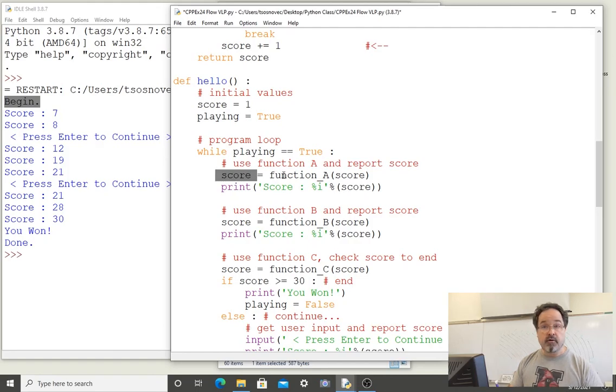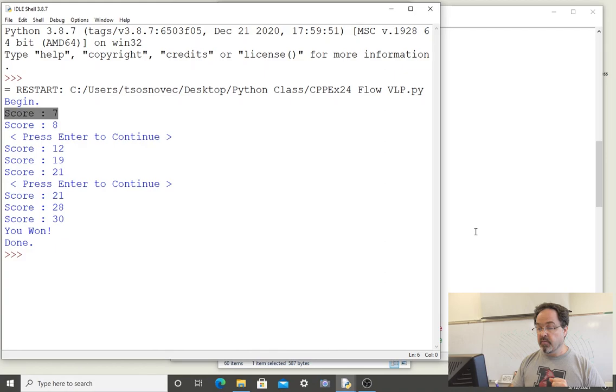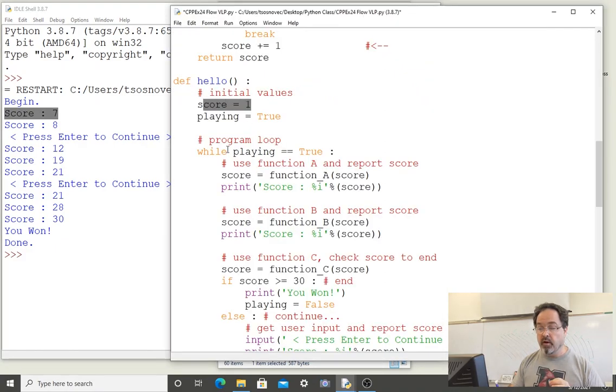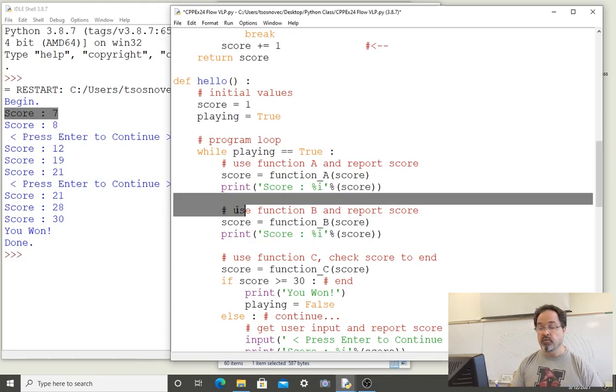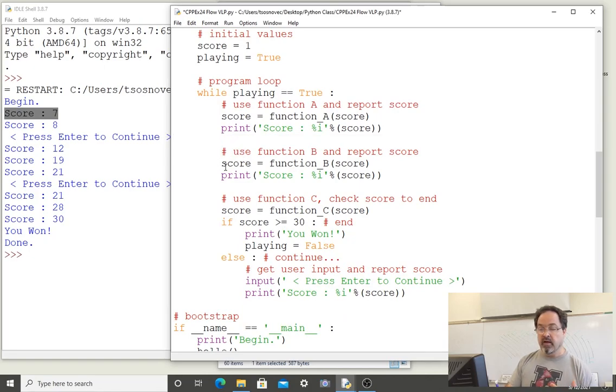Now we're back in our hello function, and we proceed on, and we get this print line. And finally, the user can see some evidence of score having been modified, which is this first print line here. It's been modified. Score began with a value of 1, simply reassigning it to be this function A with all of the complexity that we just reviewed, modified so much that now score has a value of 7, as we can see in the output. And we continue on. We reach a blank line, then a comment, and then a call to function B.